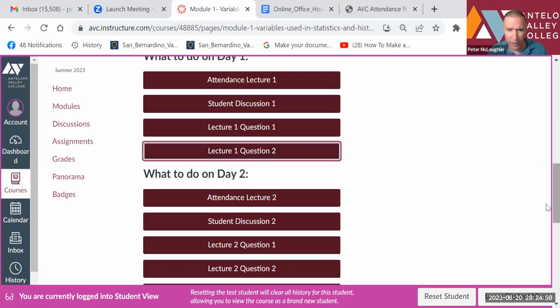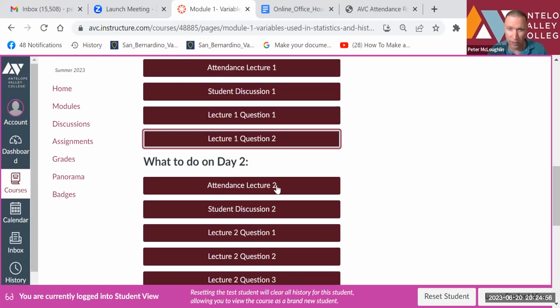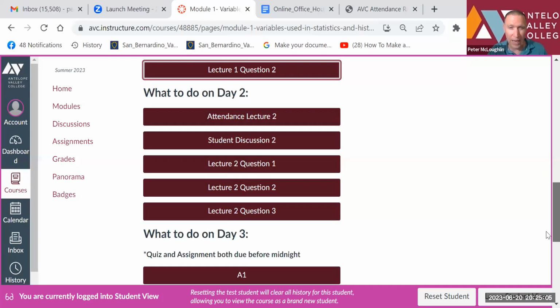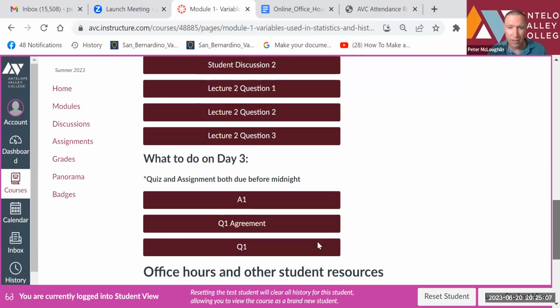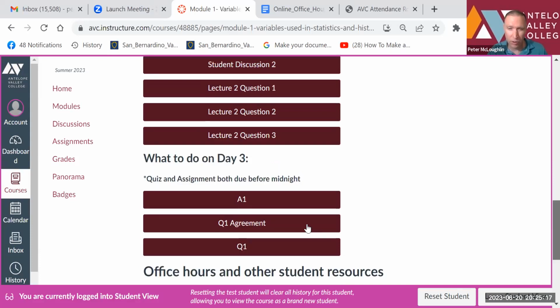Let's go back now. So that's what you're going to do on day 1. On day 2, it'll be similar. You'll do the same thing. You'll sign in, then you'll do student discussion 2, lecture 2, question 1, lecture 2, question 2, lecture 2, question 3. And then on day 3, you'll have your quiz. Before you take the quiz, make sure you sign your quiz agreement. Your assignment is also going to be due on day 3.